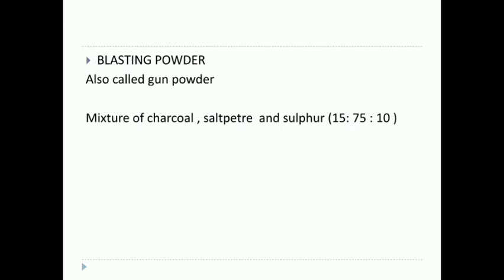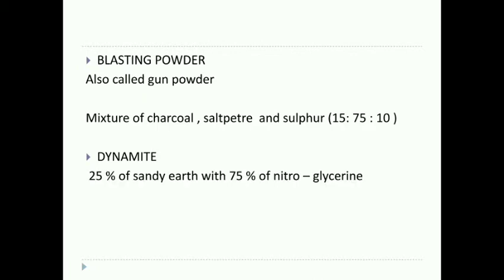Let's see something about blasting powder. Blasting powder is also called gunpowder. It is a mixture of charcoal, saltpeter and sulfur in a ratio of 15:75:10. Next one is dynamite. Dynamite is more powerful when compared to blasting powder. It consists of 25% sandy earth saturated with 75% nitroglycerin. It is majorly in the form of a thick paste and it is sold as cartridges.